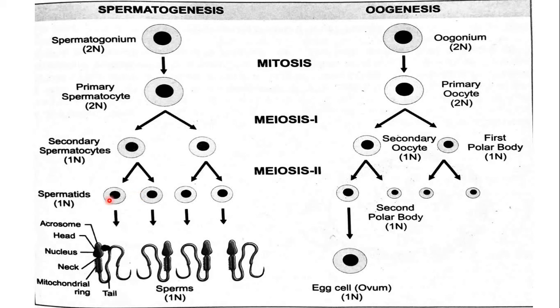Now these spermatids are immature structures and non-motile, that is, they are not capable of moving, and when they grow, changes begin to take place in them, and as a result they develop into a mature sperm. This is the structure of a mature sperm that contains a head-like structure. The apical end is acrosome, and then head, a nucleus, a neck-like structure, a mitochondrial ring, and a long tail. By means of this tail, it can swim in the fluid.